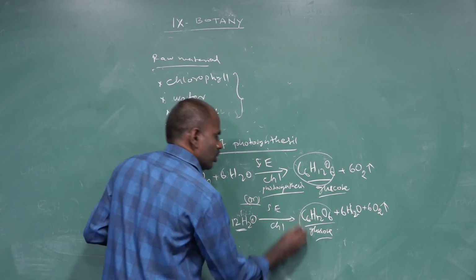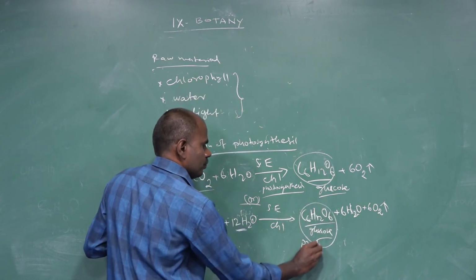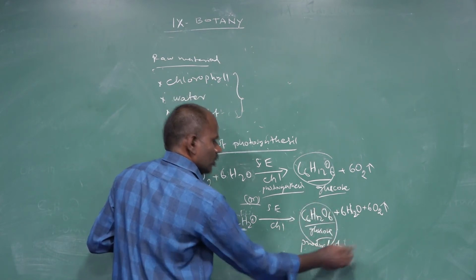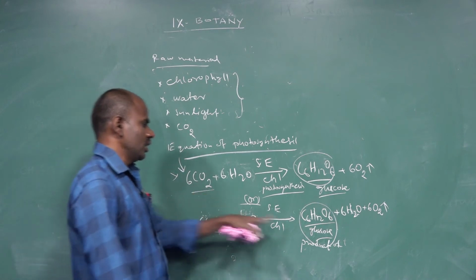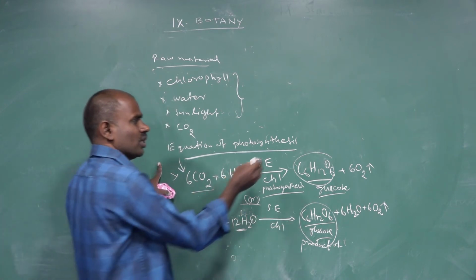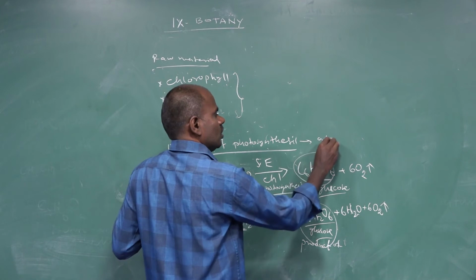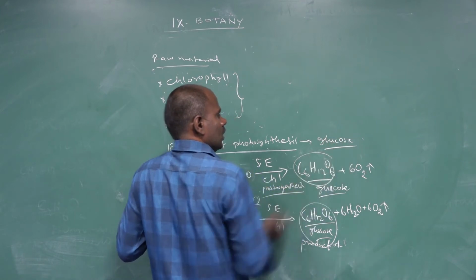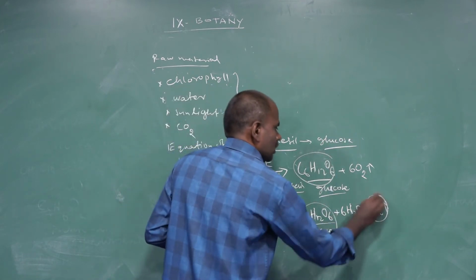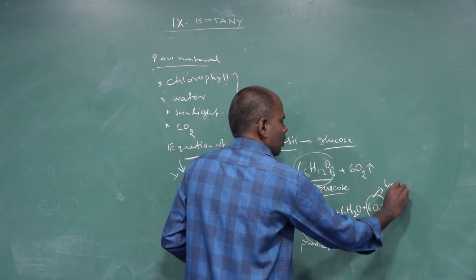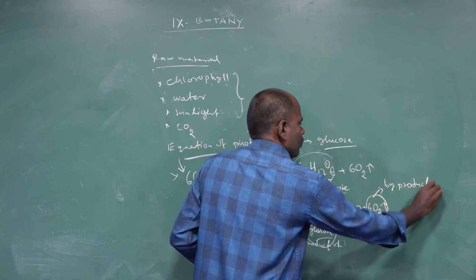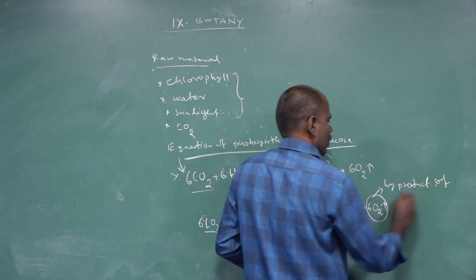The first product of photosynthesis is called glucose. Which one is the product of photosynthesis? The first one is glucose. Which one is a byproduct of photosynthesis?